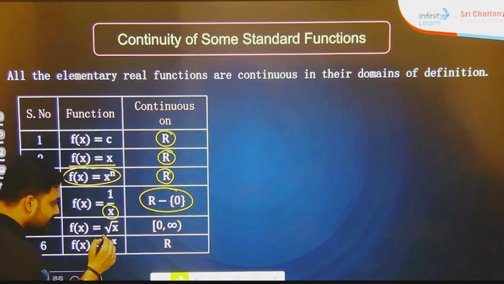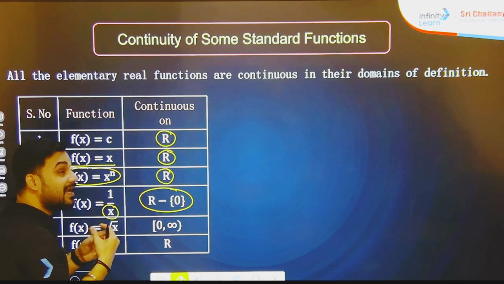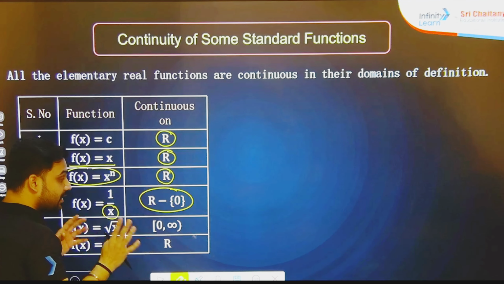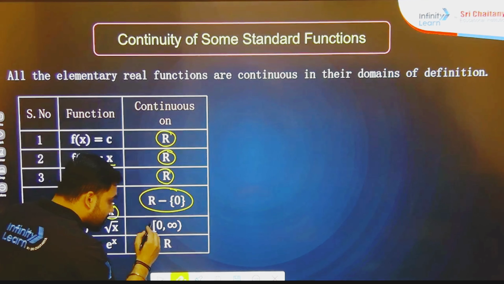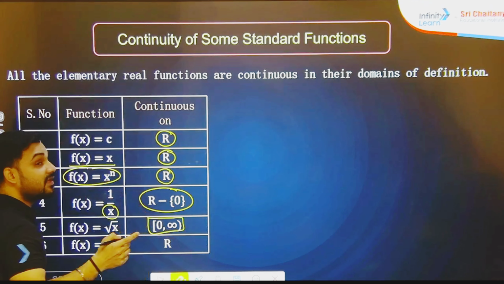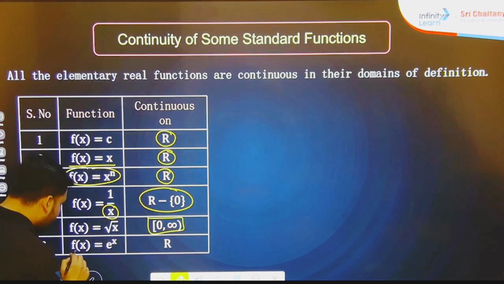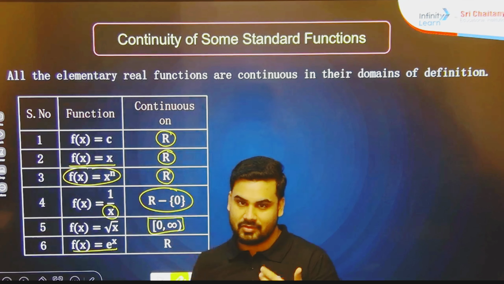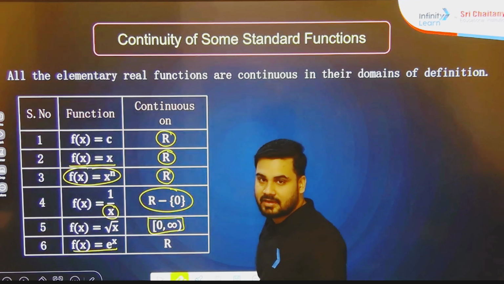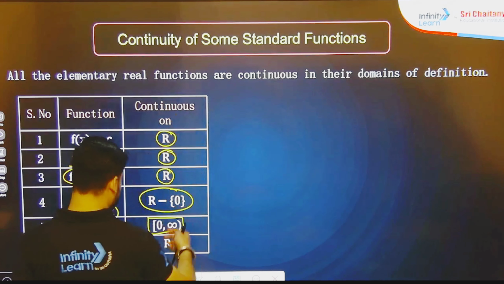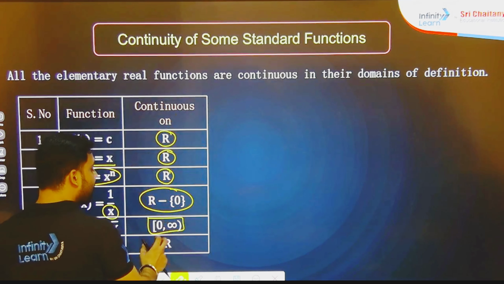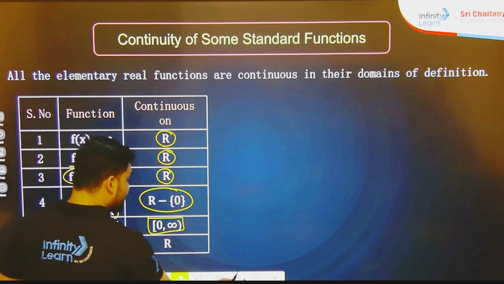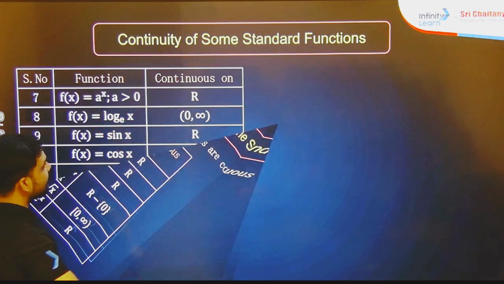f of x equal to root x, yes, it is correct, but we can't take any negative value because a negative value is not going to make it continuous. So definitely we will go with 0 to infinity including 0. For f of x equal to e to the power x, we are free to take any value as x, so definitely all real values will work for this one. Now let's see the next very basic one.